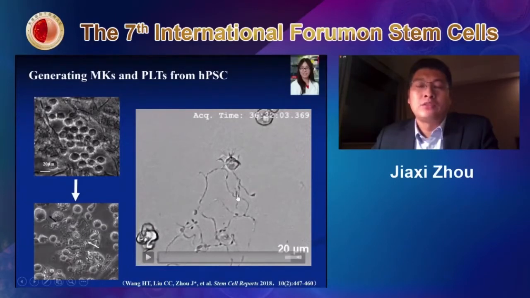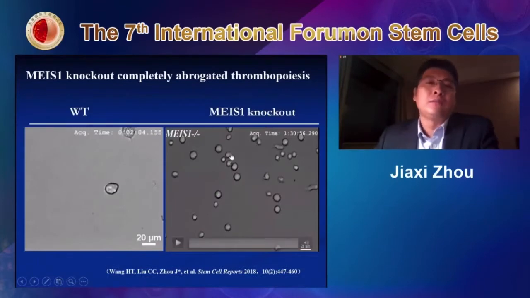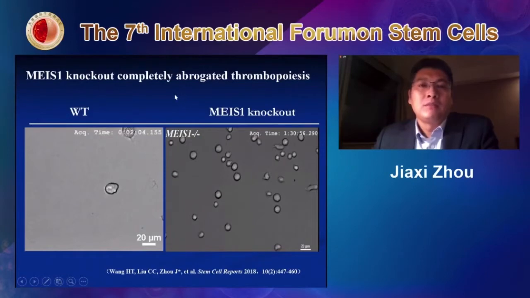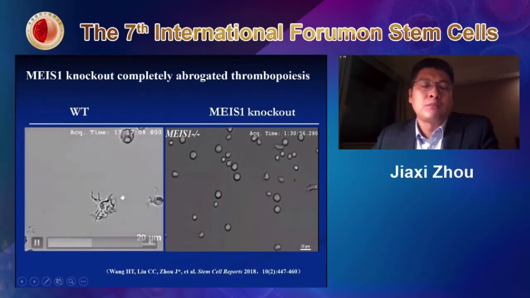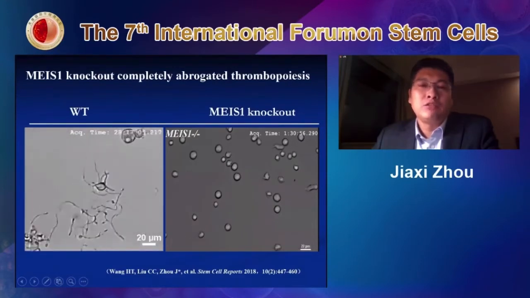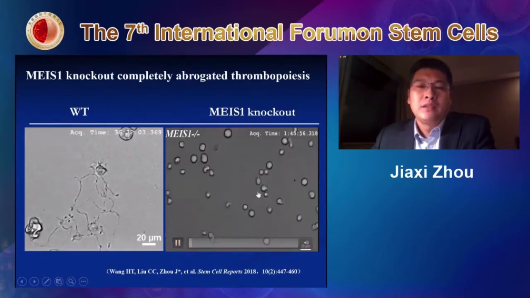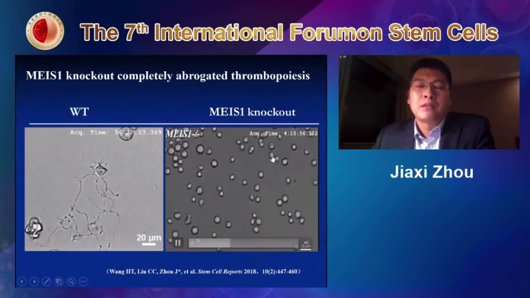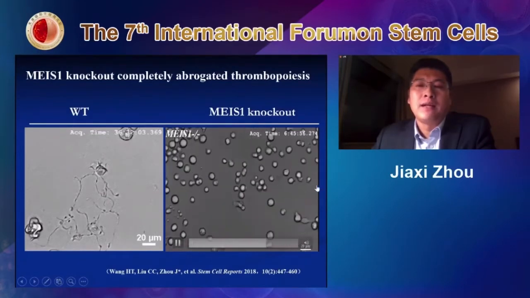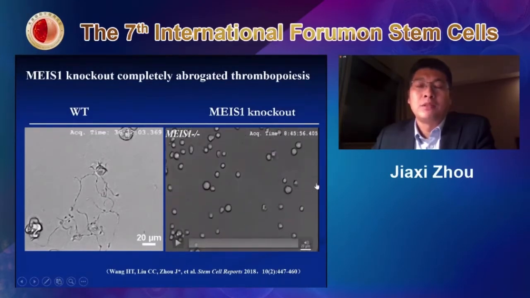By using this system, we have been studying the mechanisms of megakaryocytes and also thrombopoiesis. As I show you here, in wild type, you can really form proplatelets beautifully. However, if I remove one gene called MEIS1 by gene knockout, you can see here that only very few megakaryocytes can be formed. Also, you can never find any proplatelets formed from this co-culture system. So we have been using these systems for our study.